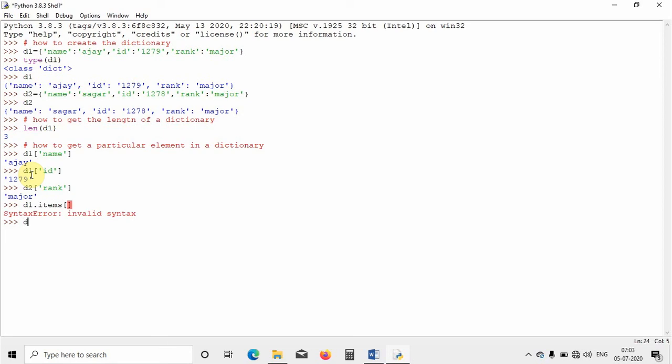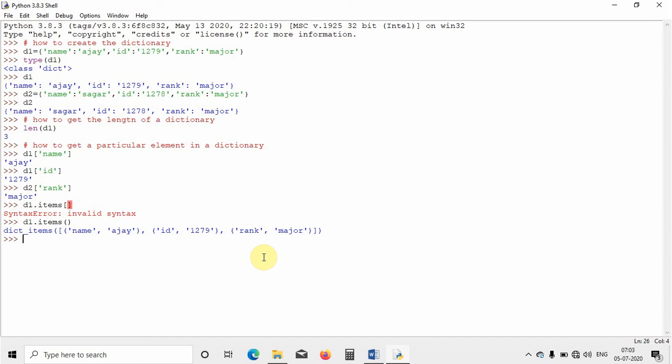Alright, d1 dot items and round brackets. As you can see, dictionary items are now displaying. I made a syntax error previously, so sorry for that. Dictionary items: name Ajay, id 1279, rank major. So this is how it will be showing in the form of a table. Alright, so this is how you can get the items in a dictionary.